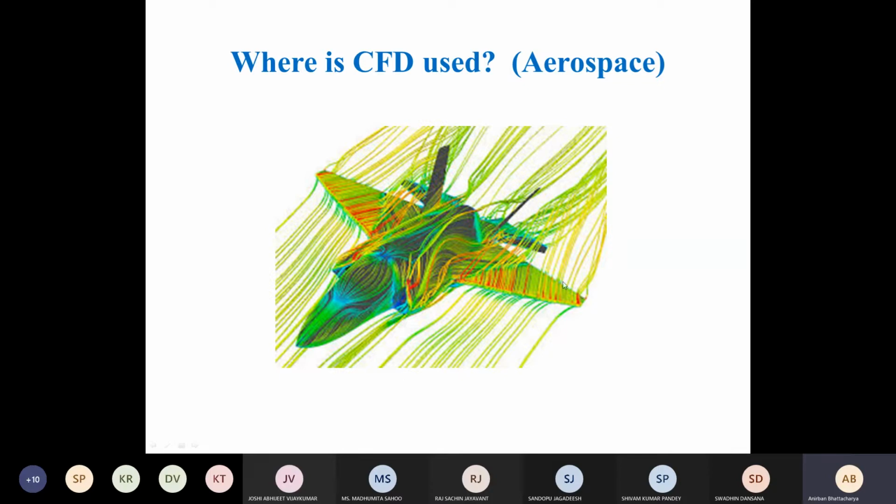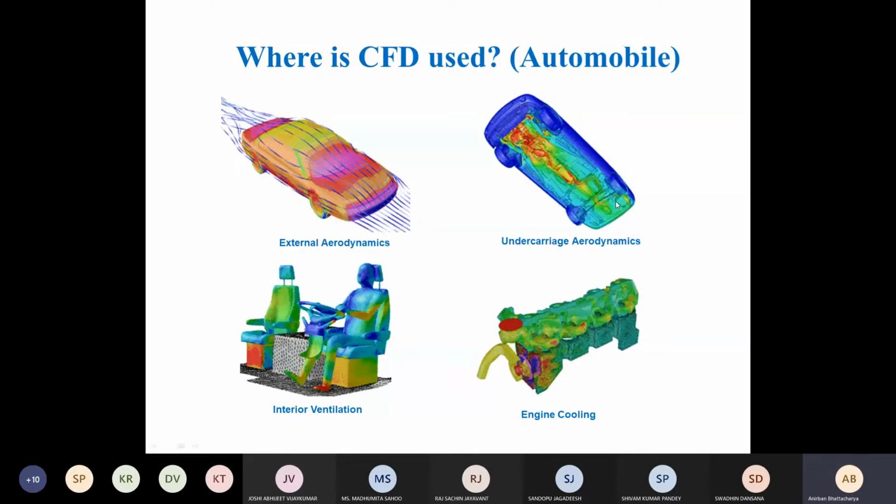One team is working on, say, wing design. One team is working on the fuselage design. Fuselage is the main part, the body part. One team is working on the combustion inside the combustion chamber. One team is working on the cooling of the turbine blade. Another team is working on the air conditioning inside the aircraft. So all these teams are using CFD tools for doing their studies. And once they converge on a good solution, then only they will try to build a prototype and study that, to save cost.